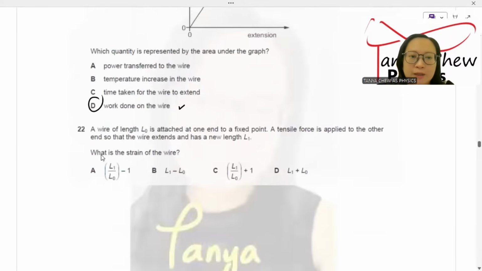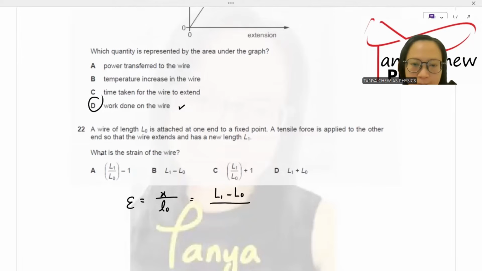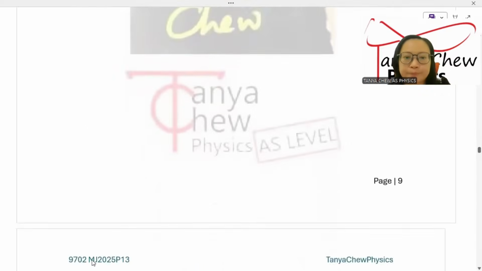Number 22, a wire of length L naught is attached at one end to a fixed point. A tensile force is applied to the other end so that the wire extends and has a new length L1. What is the strain of the wire? Still remember, strain is extension divided by original length. Extension is the final length minus original length, divided by original length. So you simplify this. Minus L naught over L naught, this is 1. So the answer is A.